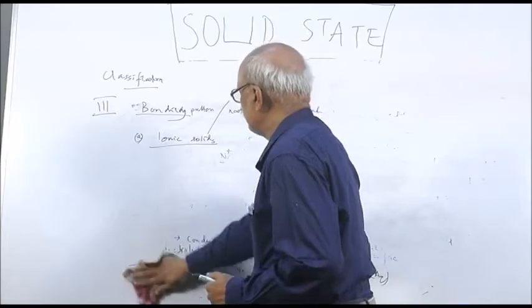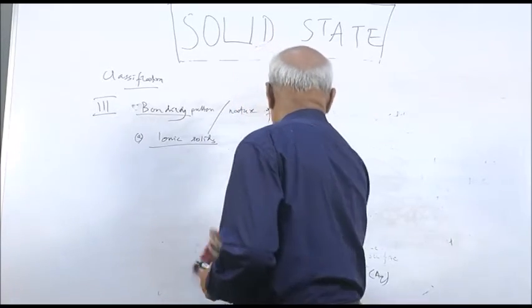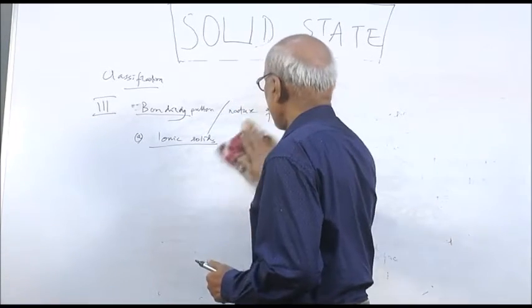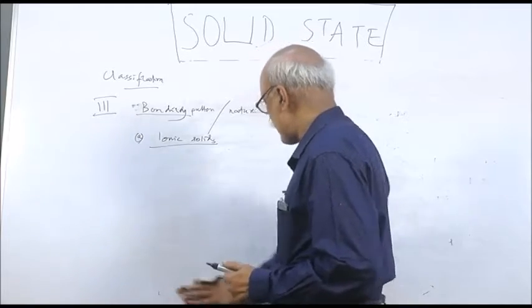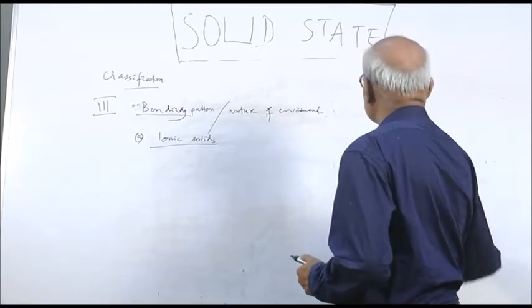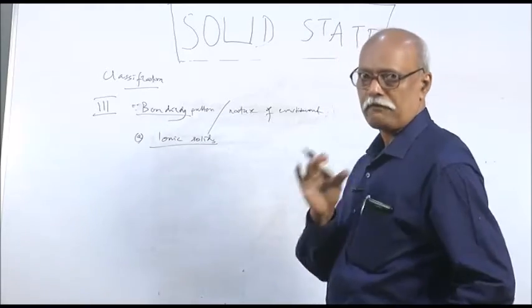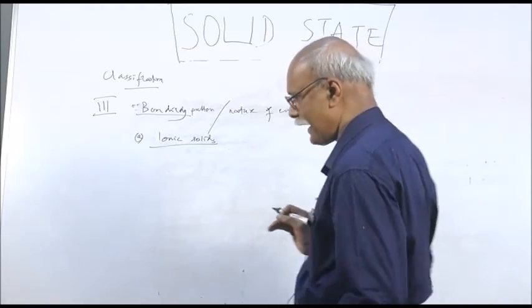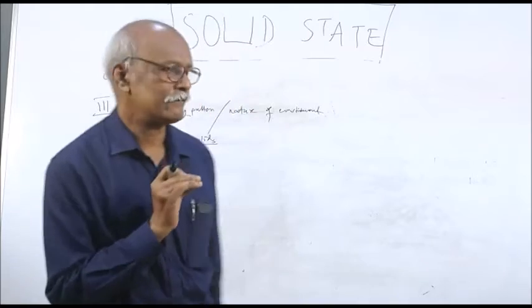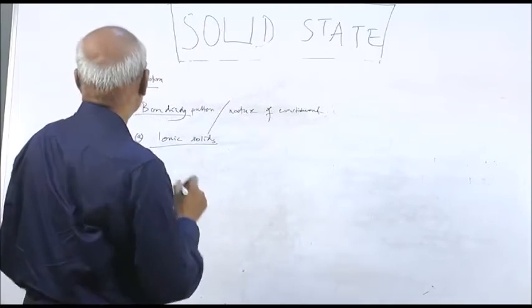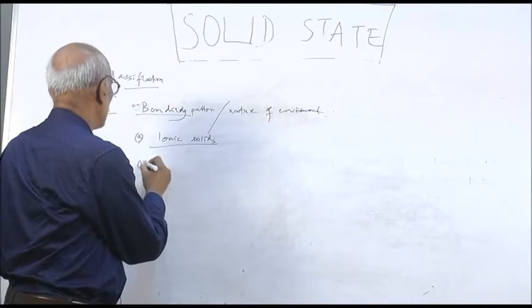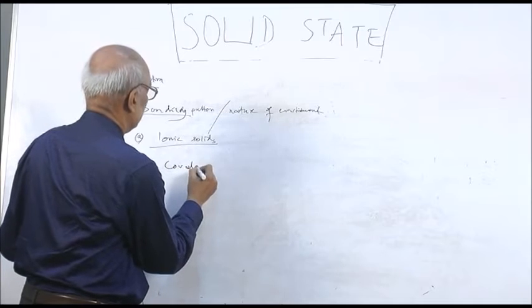Then next comes the covalent solid. Remember, in the ionic solid, the constituents are the ions. You will not find molecules, you will not find radicals, but you will find ions in the ionic solid. Then the second is the covalent solid.